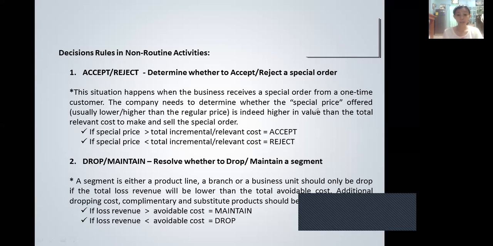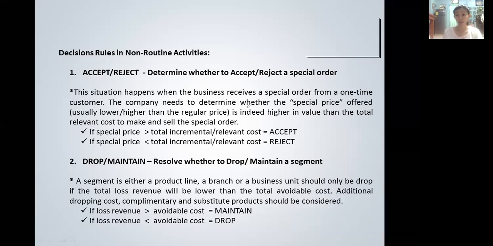A special price offered is usually lower or higher than the regular price. The business manager or owner needs to find out if the value of the special price is indeed higher than the total relevant costs in making, selling, and delivering the special order.